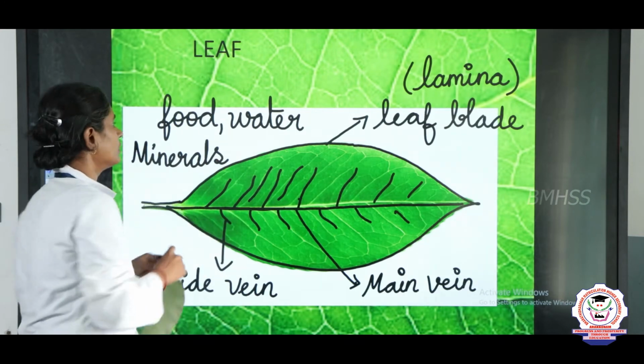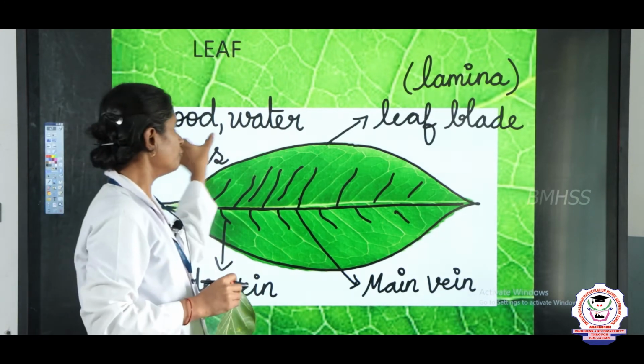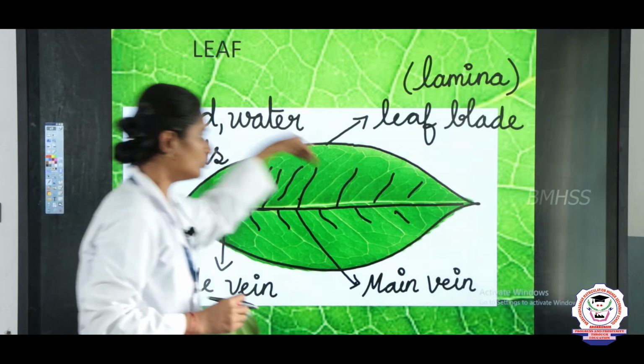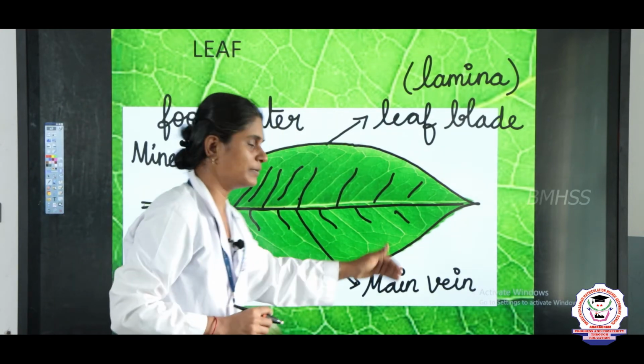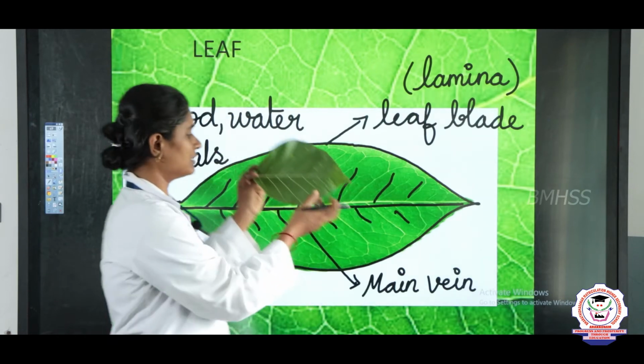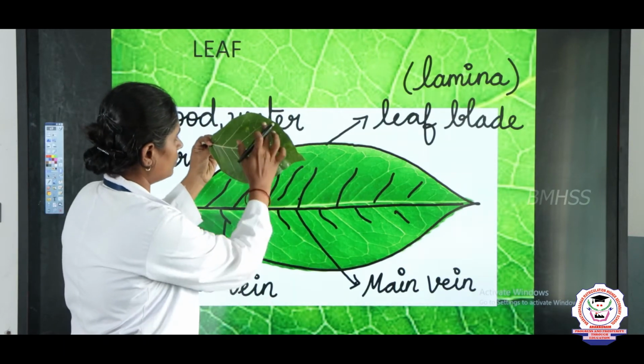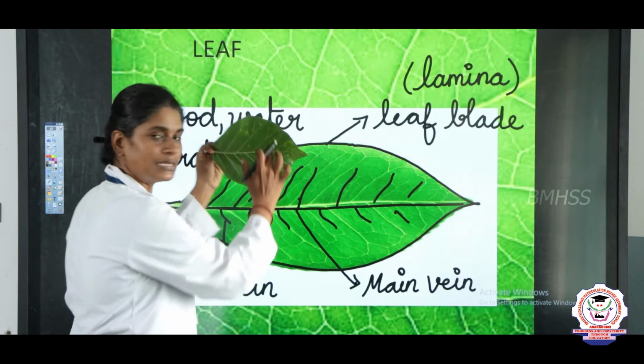The veins carry the food, water and minerals to the leaf and from the leaf, right. This is the work done by the veins. You can see the side veins here. These are all the side veins.